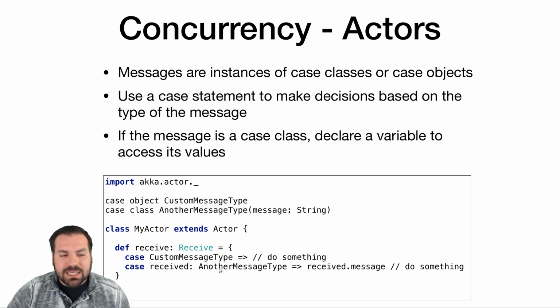If we receive a message that's a case class, that means we're concerned with the information in that case class, and we're going to use our function syntax here. We're going to name a variable of the type of the message that we receive, and then we can access the actual content of that message on the other side of our arrow, in the body of this case statement.